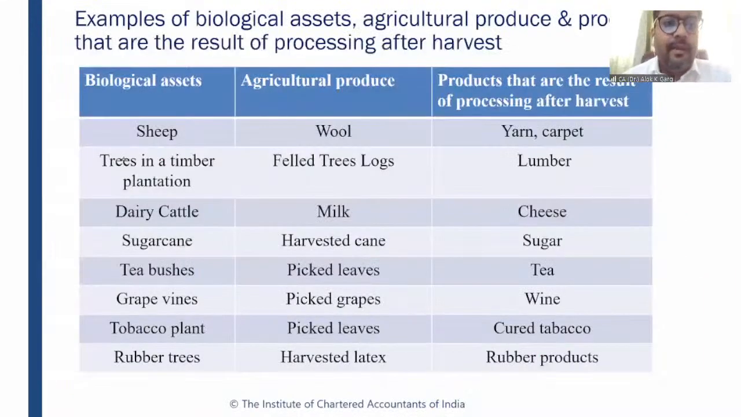Yeah. So friends, there are some examples of biological assets, agricultural produce, and products that are the result of processing after harvest, right? Clear? Friends, the example of biological asset is like sheep. What is sheep? Sheep is an animal. What is the agriculture produce out of that sheep? Wool. Okay, for a textile company, if they are breeding sheep, sheep is a biological asset. Wool is an agriculture produce from the biological asset.